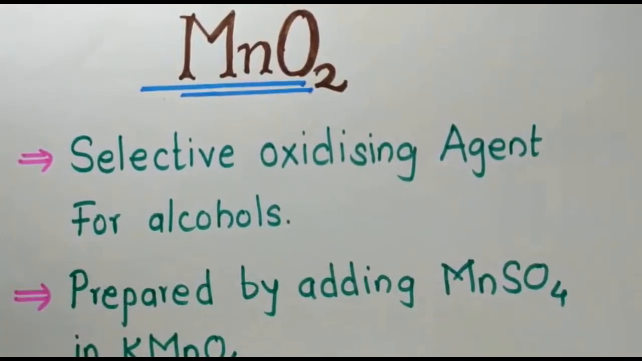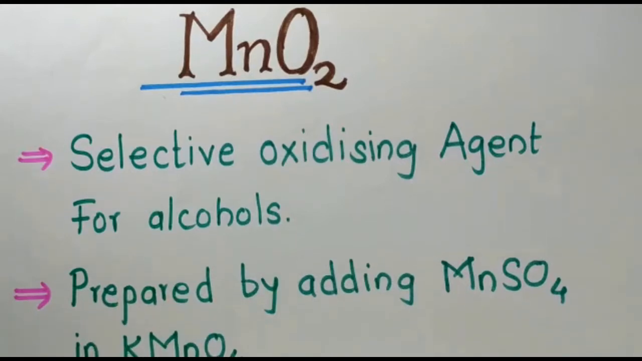Hello everyone. Today we are going to discuss one of the most important reagents, that is manganese dioxide. This is the oxidizing reagent used for the oxidation of alcohols to carbonyl groups. Remember that this reagent is a selective oxidizing reagent for alcohols.